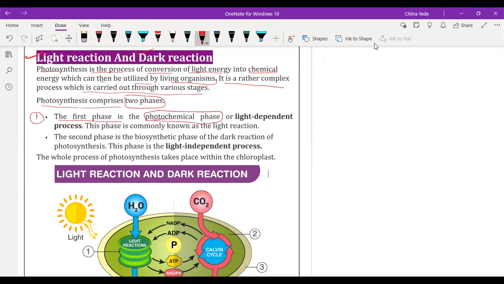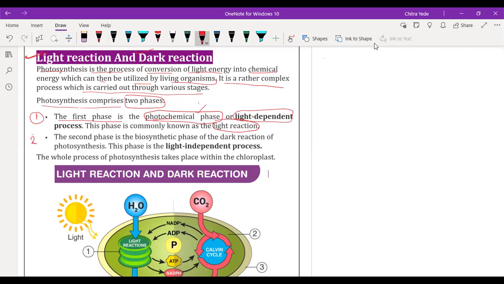The first phase is also called the photochemical phase, and it is also called the light dependent process. This phase is commonly known as light reaction, because light is required to initiate the first phase of the photosynthesis. That's why it is called light reaction.